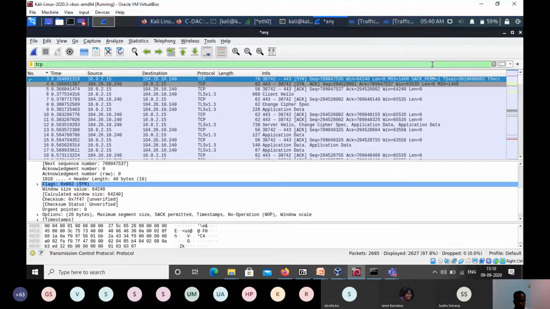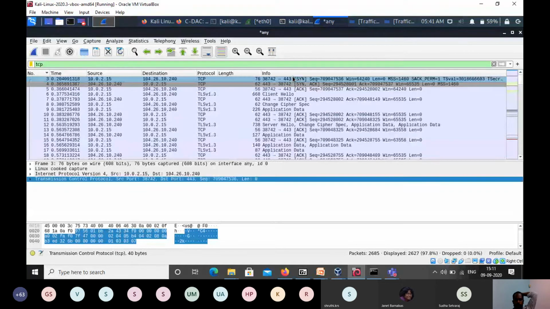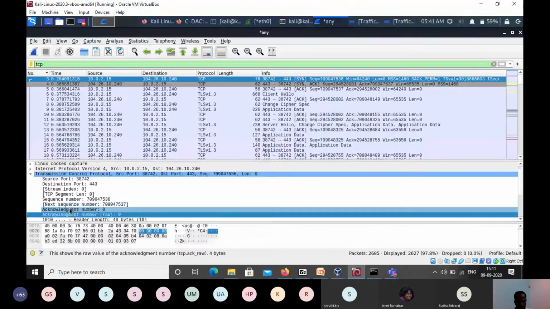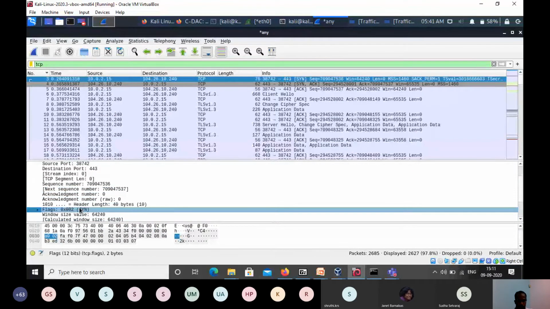Since we are discussing only TCP, I'm taking the TCP portion, and as we already know, since it is the first packet of the three-way handshake, the packet should have the SYN flag enabled. That's what we simply call a SYN packet. So it is a TCP packet with the SYN enabled, and in the flags field you can see SYN. That means it is a synchronization packet.